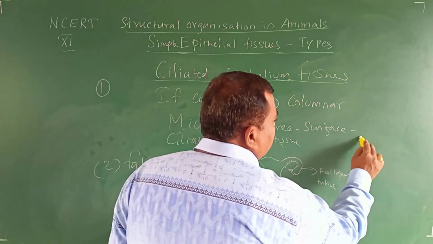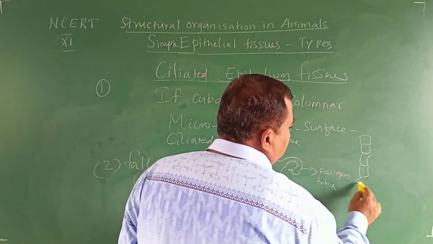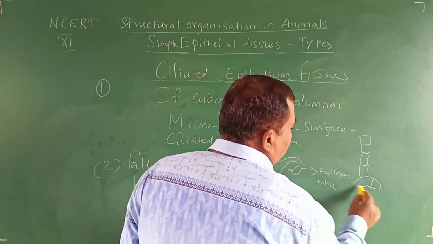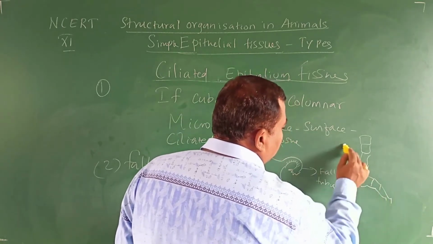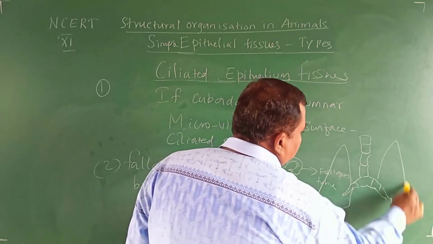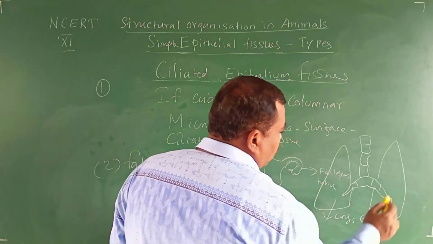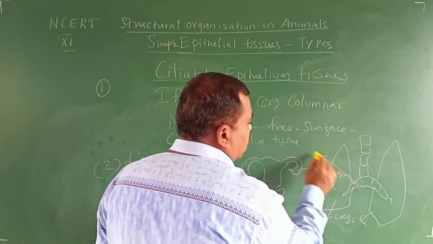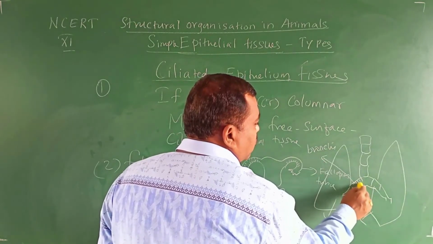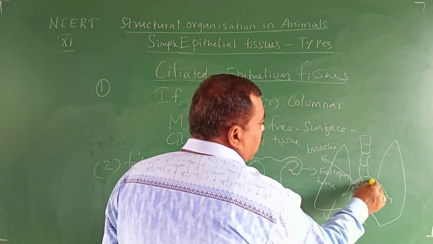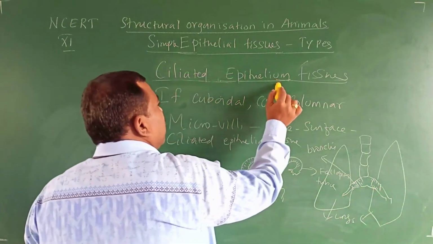See this: the trachea divides into two parts, the right bronchus and left bronchus. Each enters into a lung. This is a lung, this one is also a lung. This is termed the bronchi. Inside are many cilia. The inner lining of the bronchi is made up of ciliated epithelial tissue.